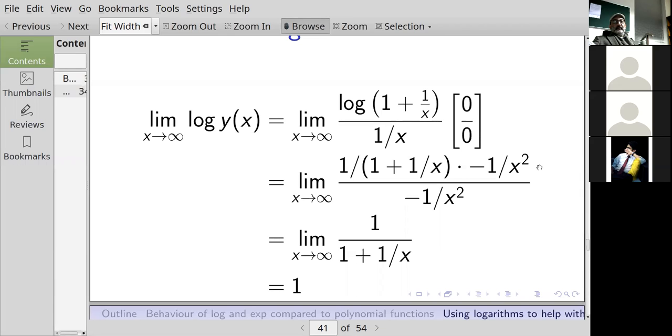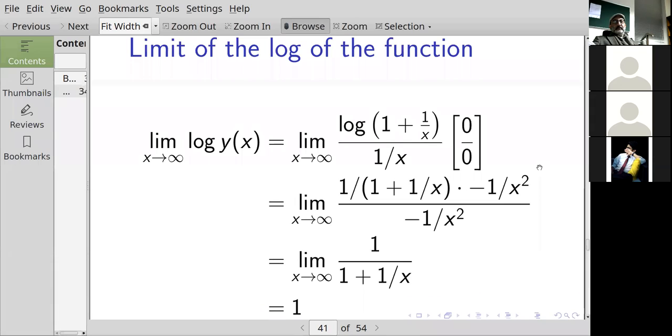Yes, sir. First of all, I have a question: how did we get, when x approaches infinity, that 1 over x becomes 0, right? Yes. Then that becomes 1 over 1 divided by 1, right? Then minus 1 over x squared, isn't that also becoming 0? Yeah, minus 1 over x squared would also go to 0. So when 1 is multiplied by 0, wouldn't that be 0? No.